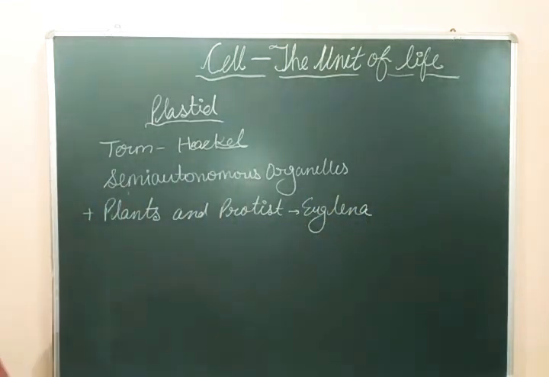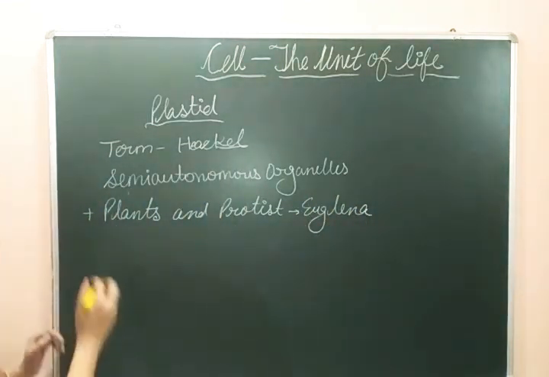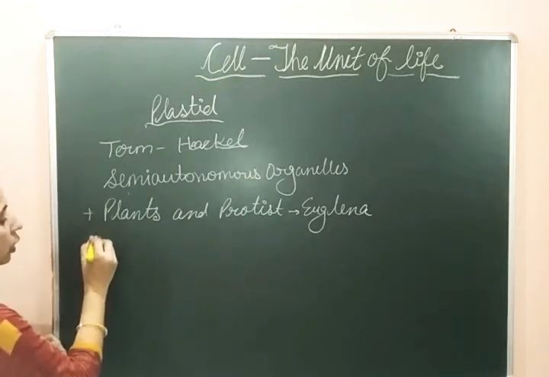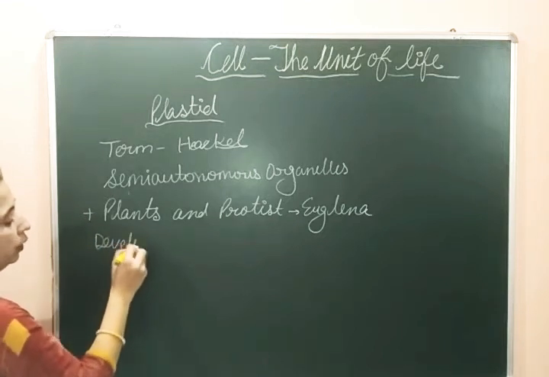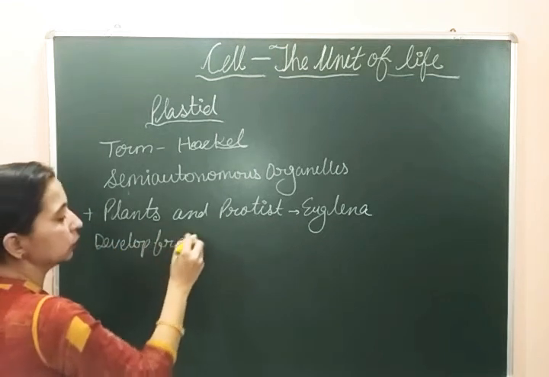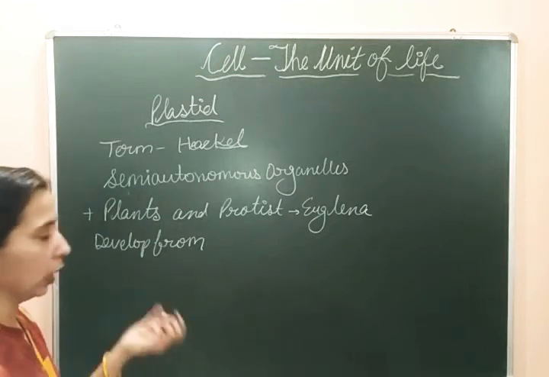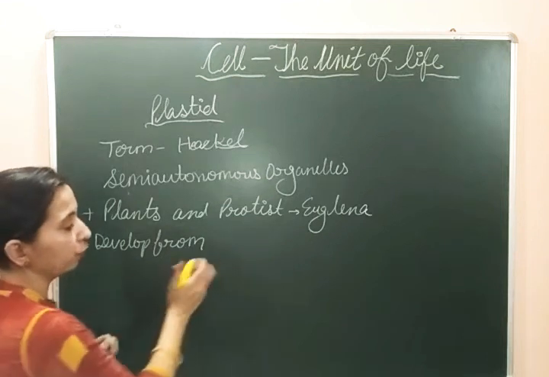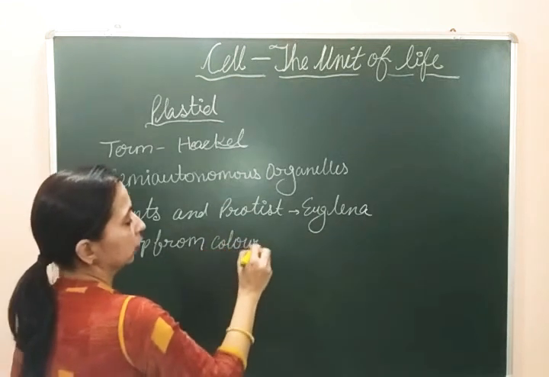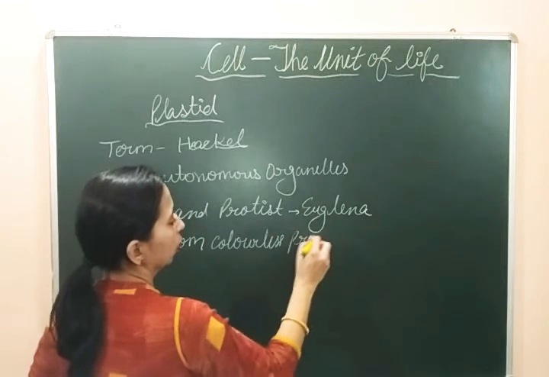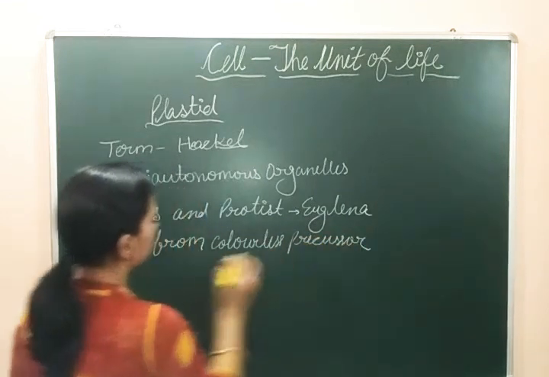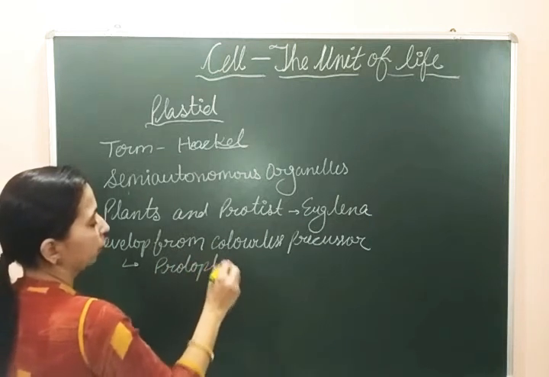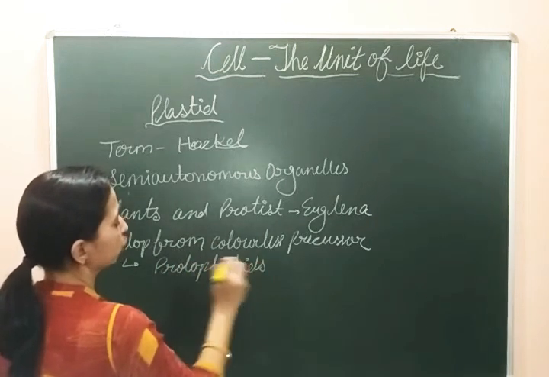If we talk about their occurrence, the plastids develop from their colorless precursors, which is known as protoplastid. They develop from this colorless precursor, the protoplastid.